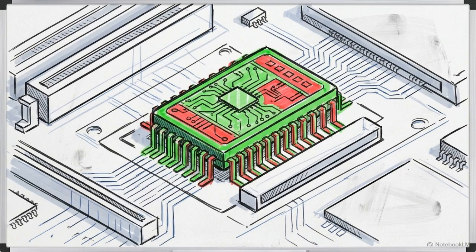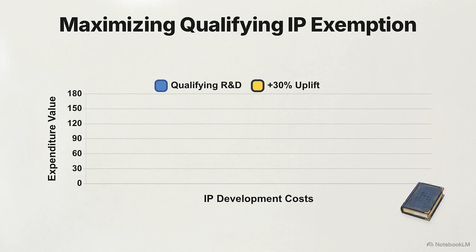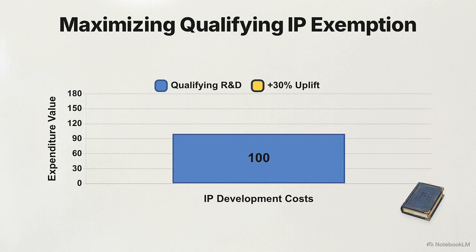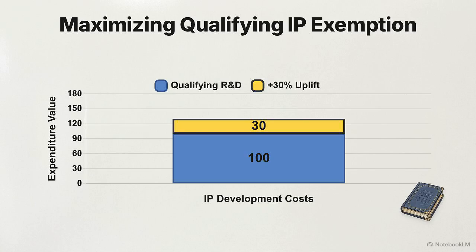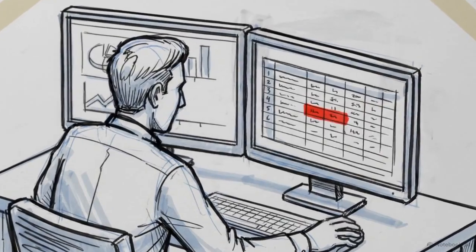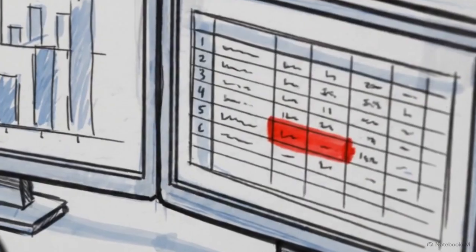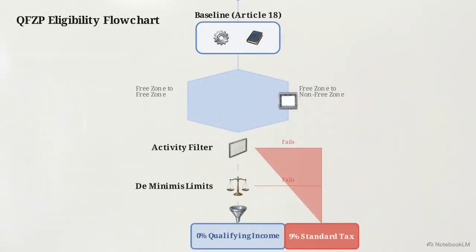The algorithm uses a separate, specialized node for intellectual property income. Qualifying intellectual property includes patents and copyrighted software. Marketing assets, such as trademarks and brand names, are strictly excluded and taxed at 9%. Qualifying income for IP is calculated by taking qualifying R&D expenditures, adding a 30% uplift, and dividing that by overall IP expenditures. The tax framework accommodates minor operational deviations and specialized R&D, provided the entity actively monitors these rigid mathematical caps. This is the completed QFZP flowchart.